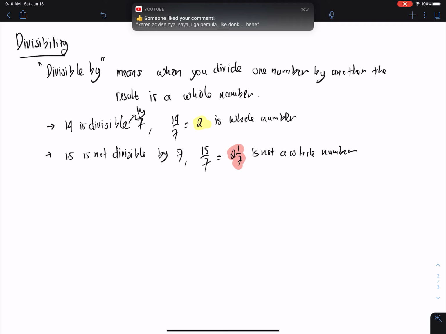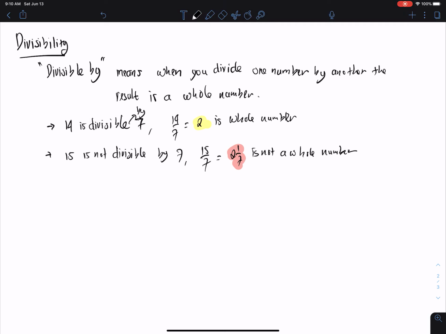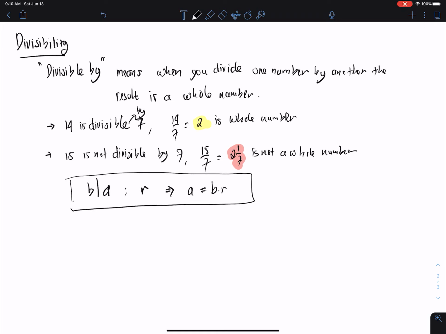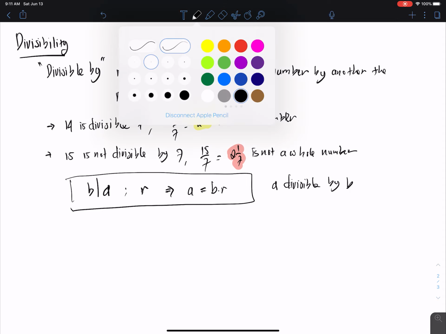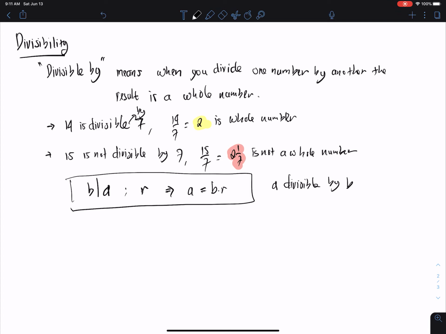Or in a way, I can put it this way: we call it A divisible by B if there is an R such that A equals B times R. If this is satisfied, then we say A is divisible by B, with the constraint that the R itself must be a whole number.